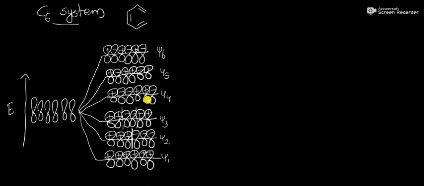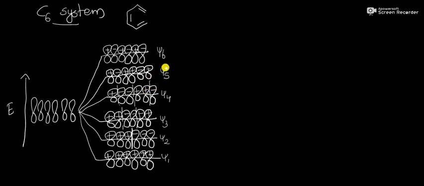Then another anti-bonding molecular orbital, that is psi 4. Here there will be three nodes. One is here plus minus, here minus plus and here also plus minus. Three nodes are present. Symmetry is like plus minus minus plus plus minus.